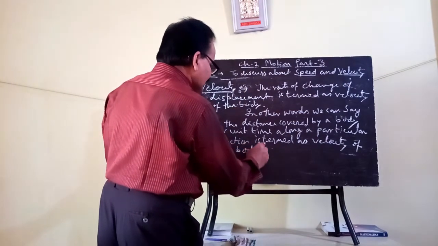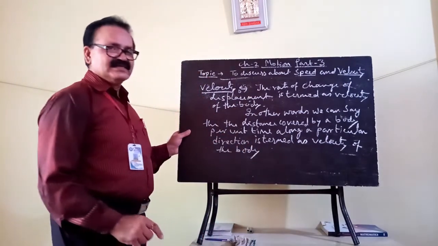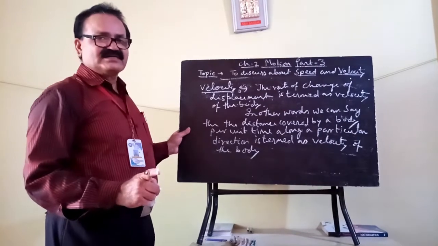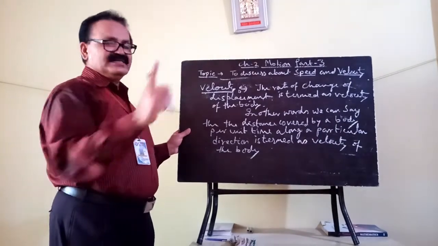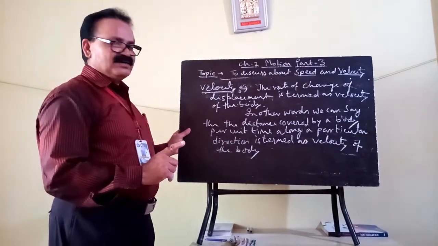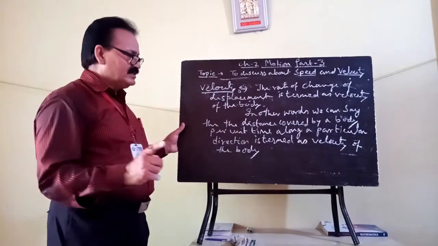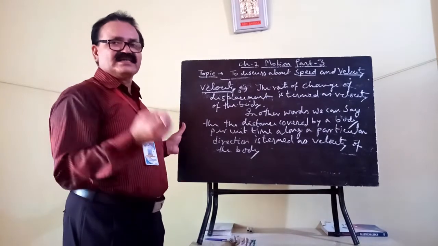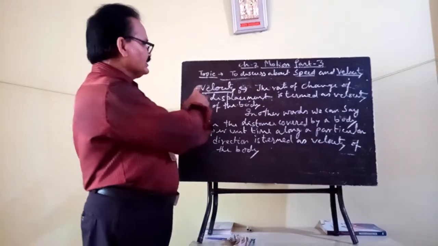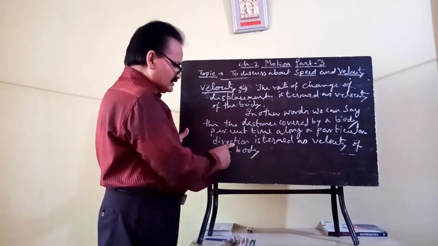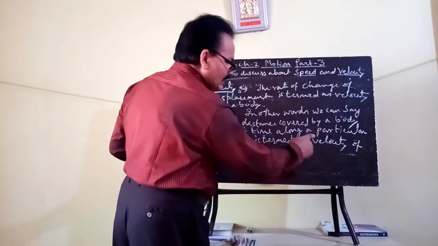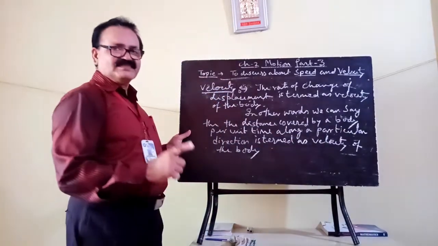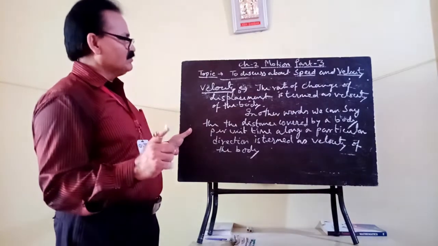So in this definition, it is clear that velocity is a vector quantity whereas speed is a scalar quantity. Because while specifying the speed, we are not mentioning any type of direction. But in case of velocity, we are specifying that along a particular direction. So that means here direction is important.